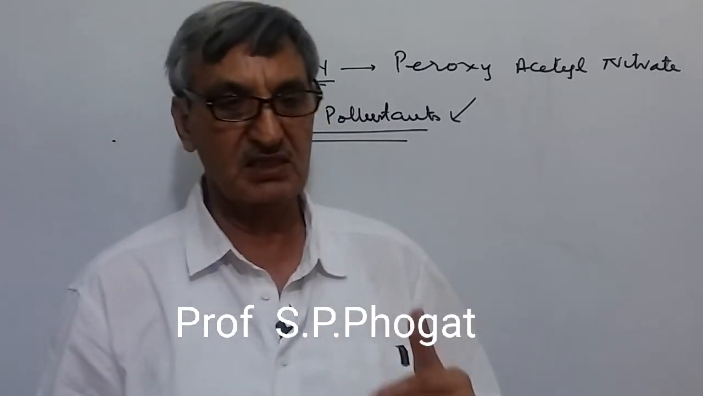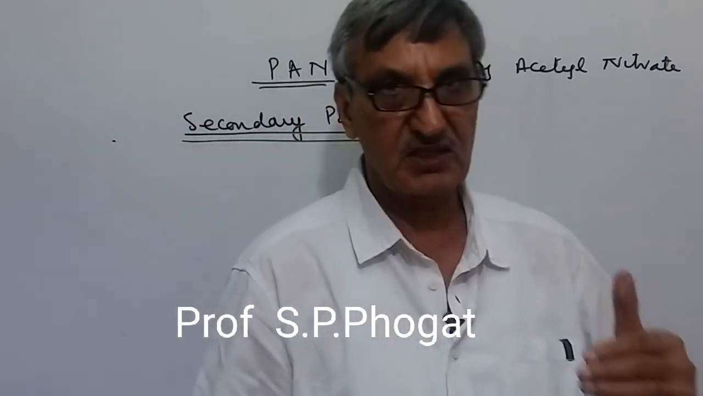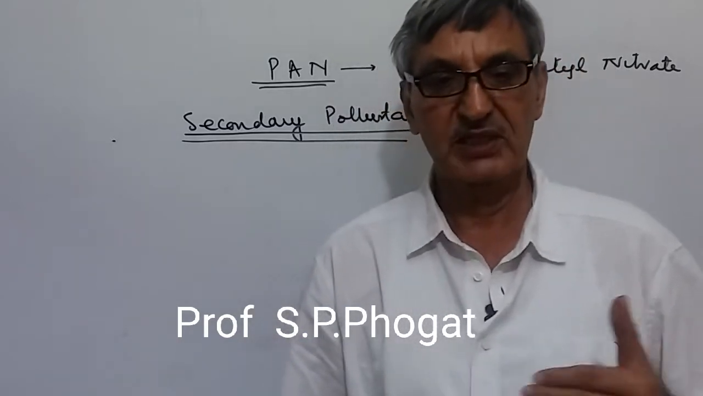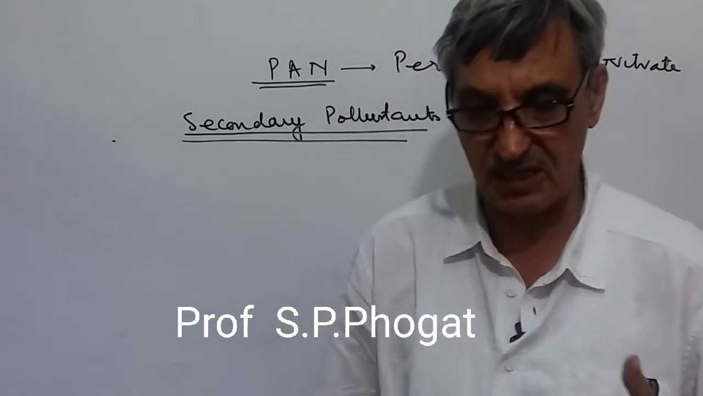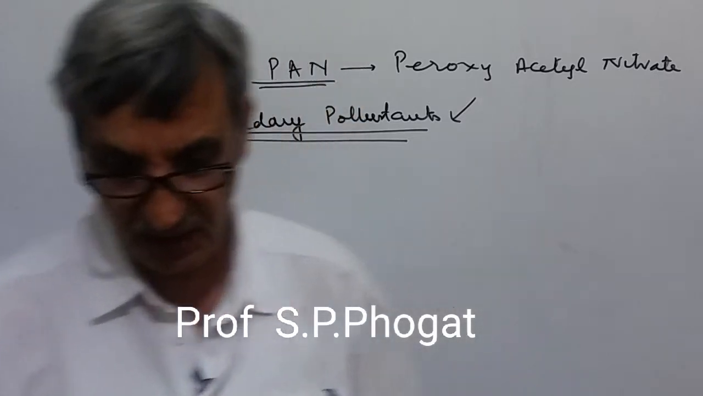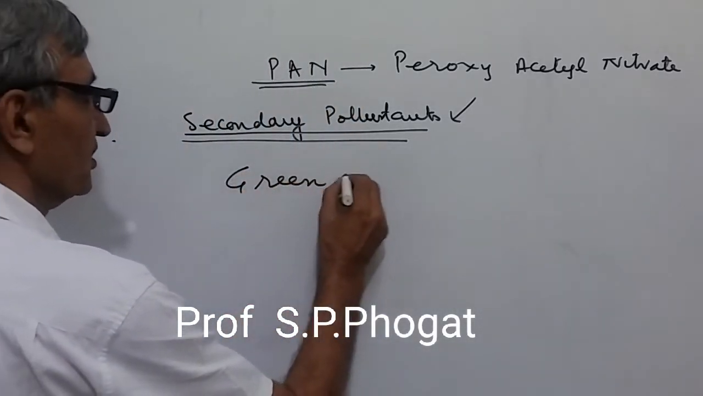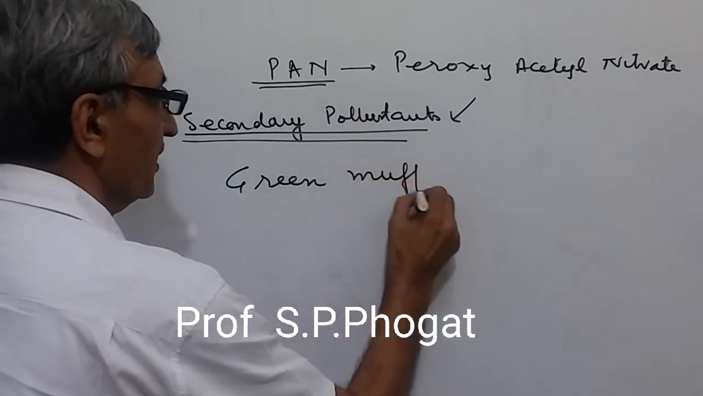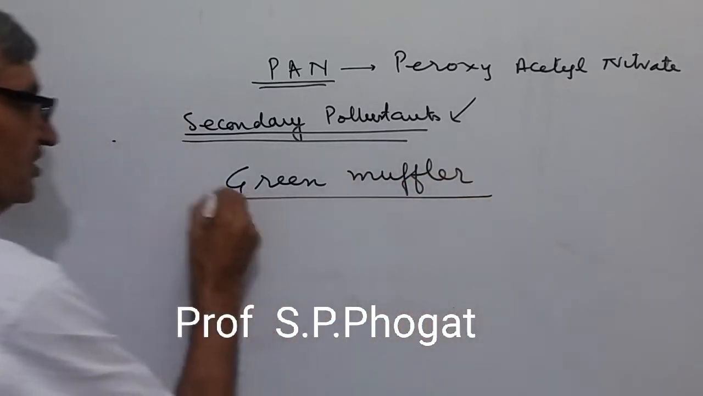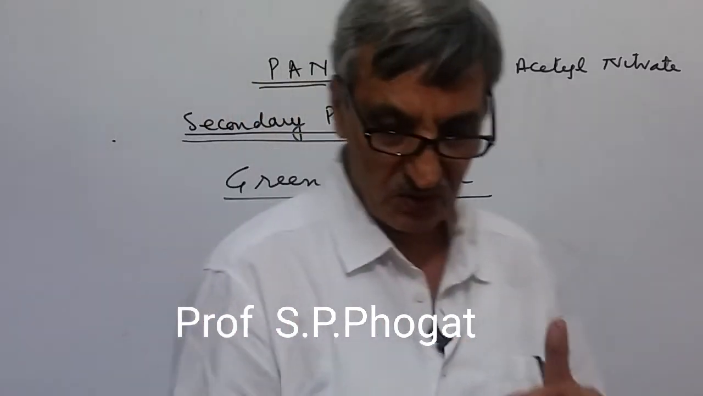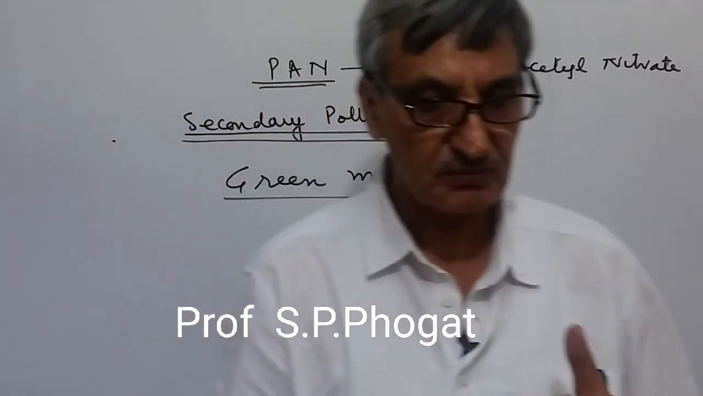Sometimes a question is asked in the examination: what does PAN stand for? Secondly, it is asked whether it is a primary or a secondary pollutant. But the next word is green muffler. Another word sometimes used is green muffler. What is green muffler?